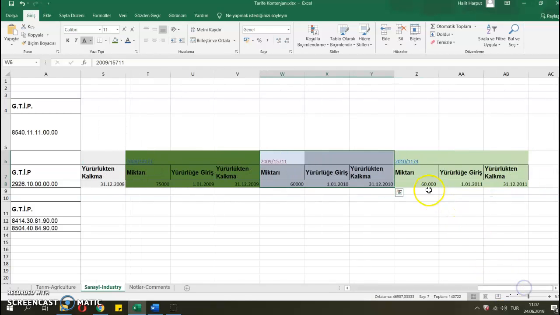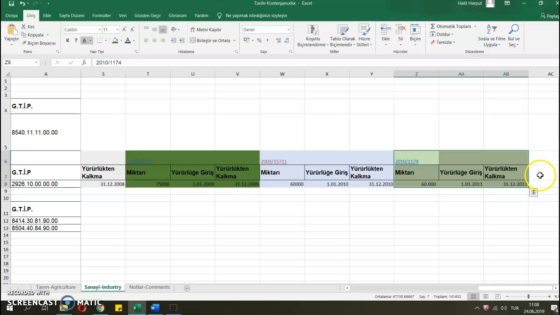And for the following year, actually this one, the government didn't change the quantity, so the instrument didn't change, so not a big change. So I didn't enter this as a new state act. I added this as an update, and it will most probably go for the following years, I assume.